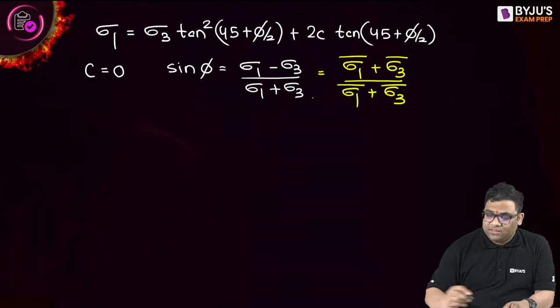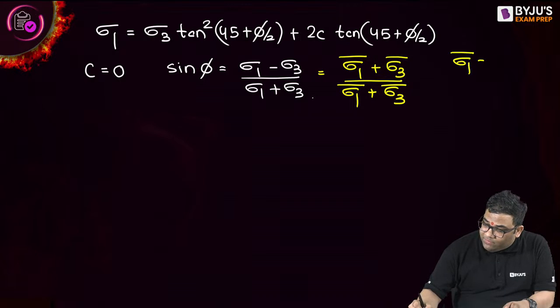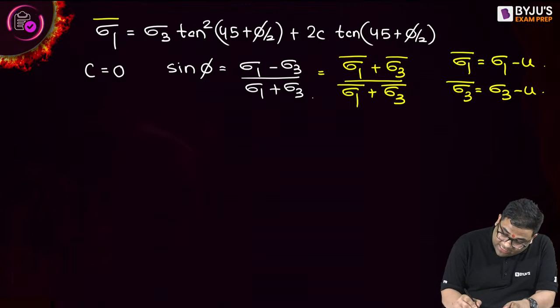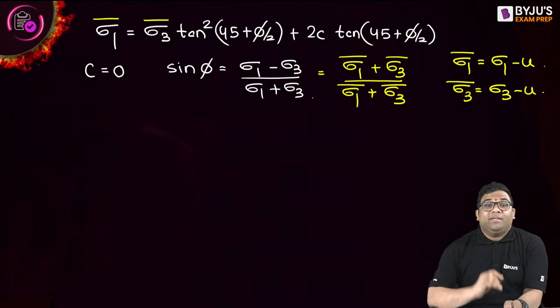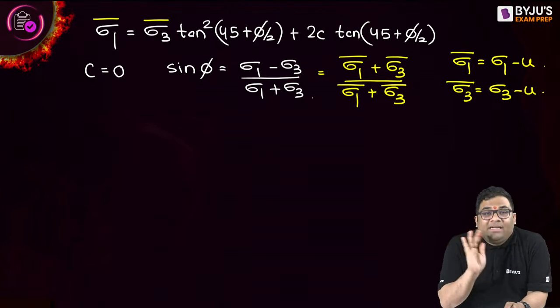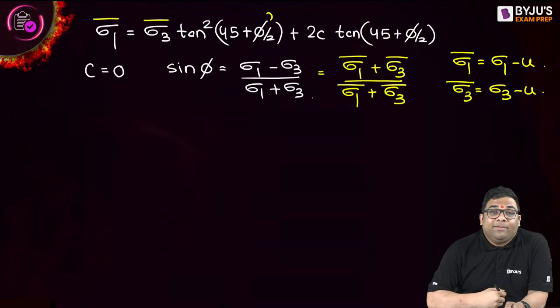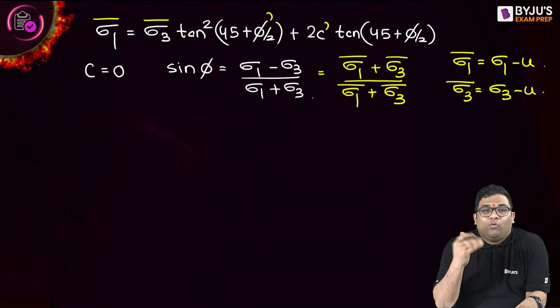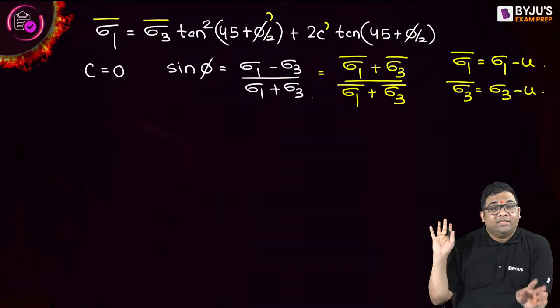And what will be the difference? The effective stress will simply be the total stress minus the pore water pressure. So the same equations I can use in terms of effective stress. Only the parameters will change. This will be known as the effective parameter, the effective angle of internal friction, and this is the effective cohesion. That's it. Everything remains the same.